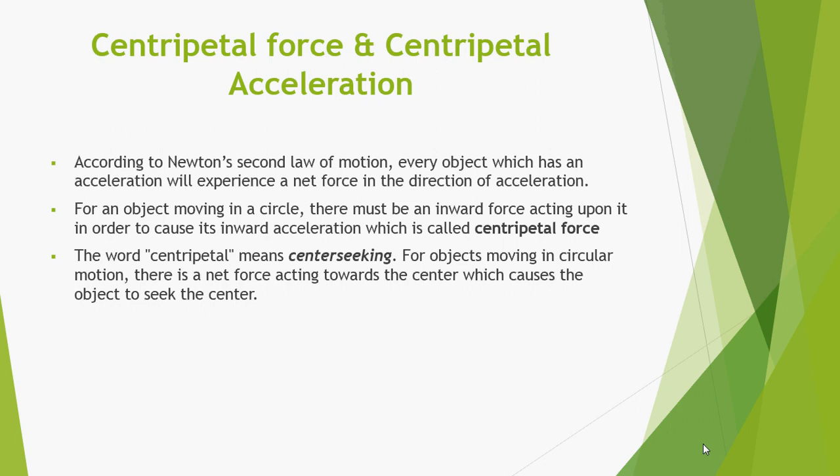So if an object is moving in a circle or along the arc of a circle, it follows that there must be a force acting on it to change its direction. Moving in a circle means that the direction of motion is constantly changing. This in turn means that the direction of the force is constantly changing.